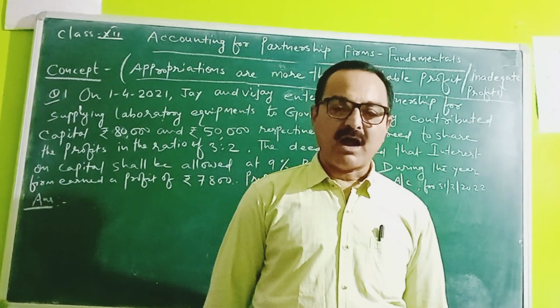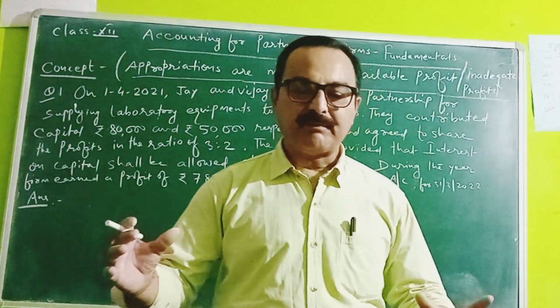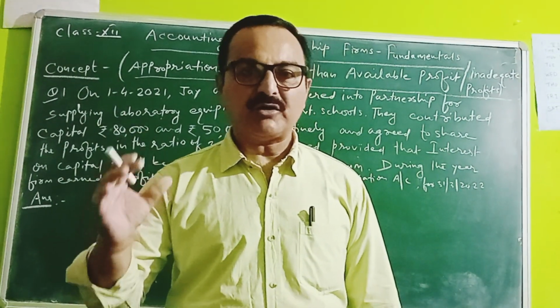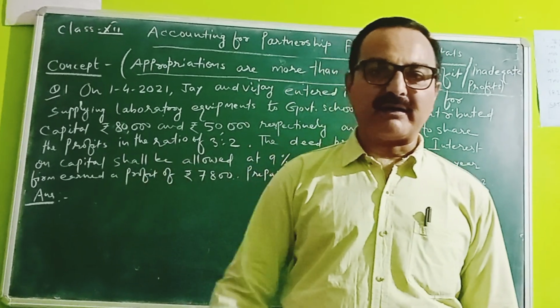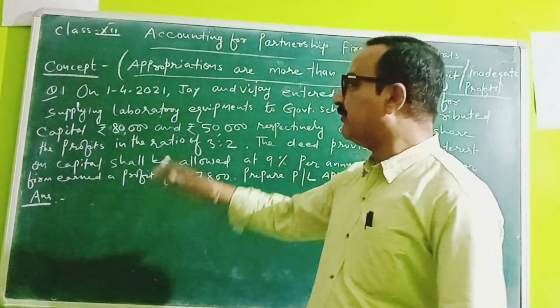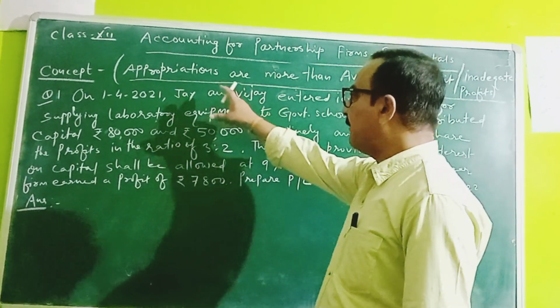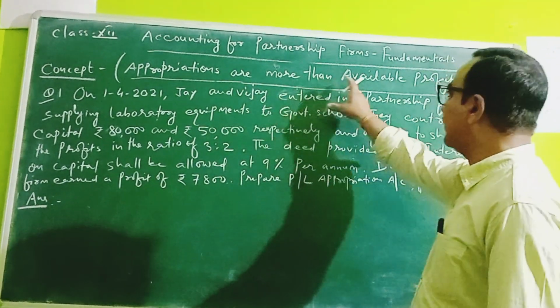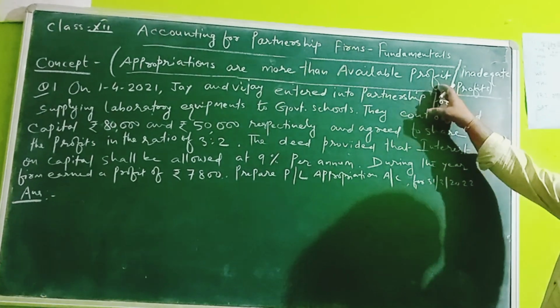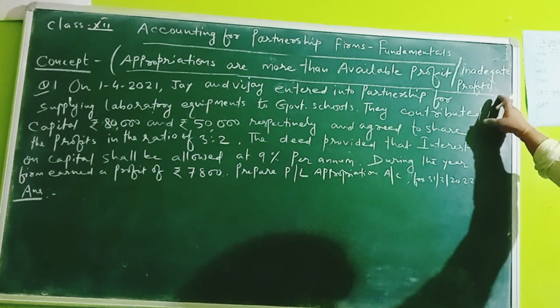So today I would like to pick up some important conceptual questions based on partnership fundamentals. Now if you see on the board, the concept is appropriations are more than the available profits. That is inadequate profit.